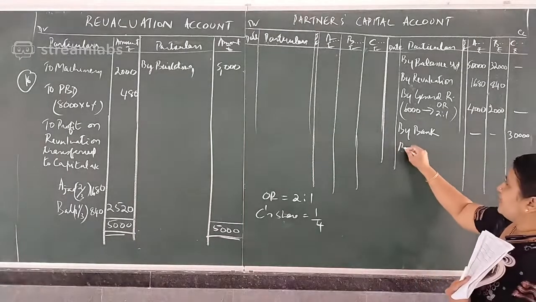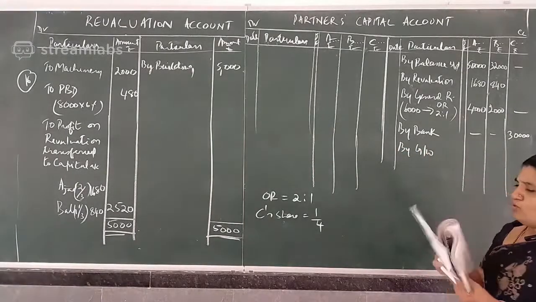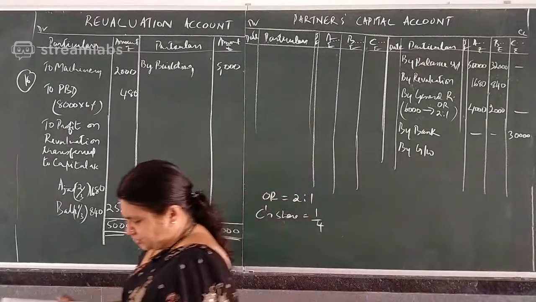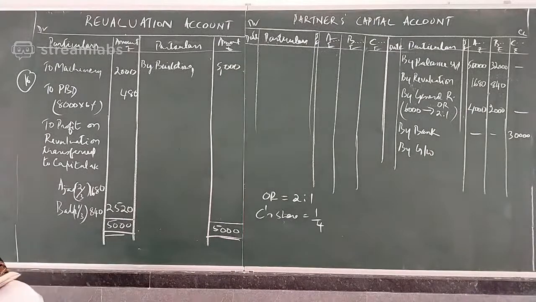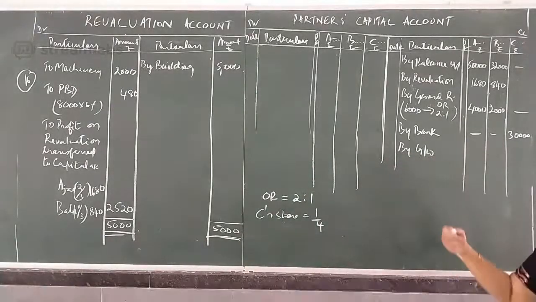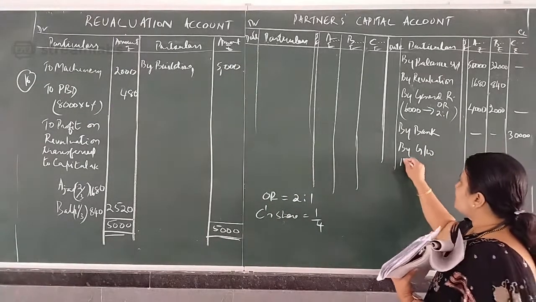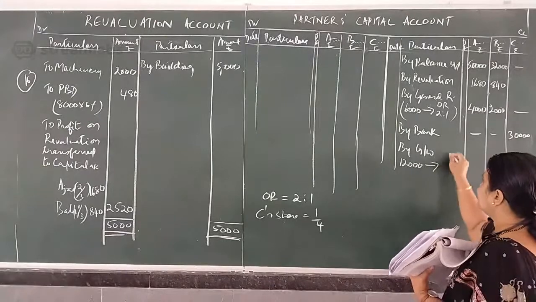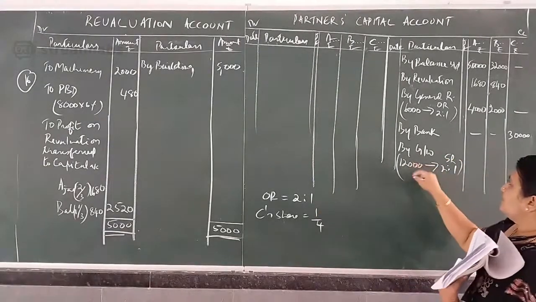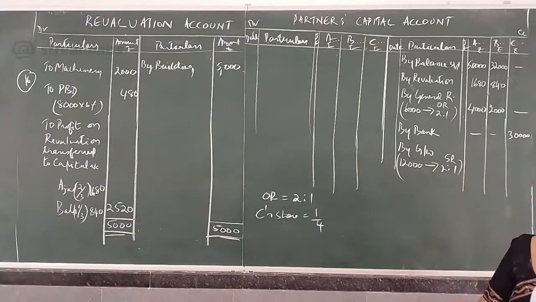Now next, goodwill brought in. One entry is bank to goodwill, then goodwill to old partners' capital account. So, by goodwill. New ratio is not given, I think. So we are distributing the goodwill in the old ratio only, which is the sacrifice ratio. Goodwill brought in is 12,000, to be distributed in the sacrifice ratio, 2:1 in this sum.